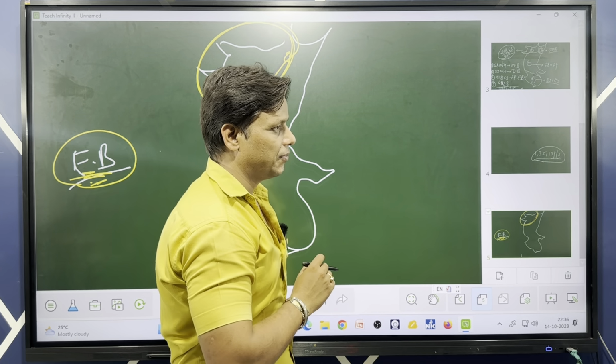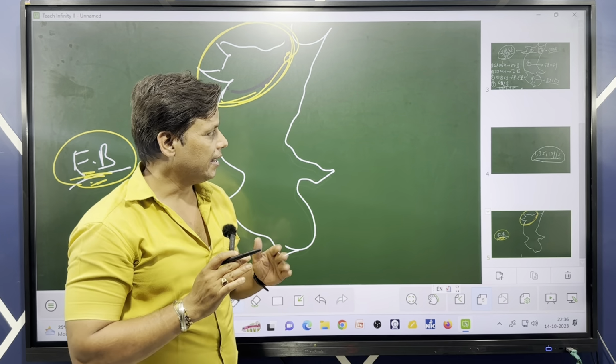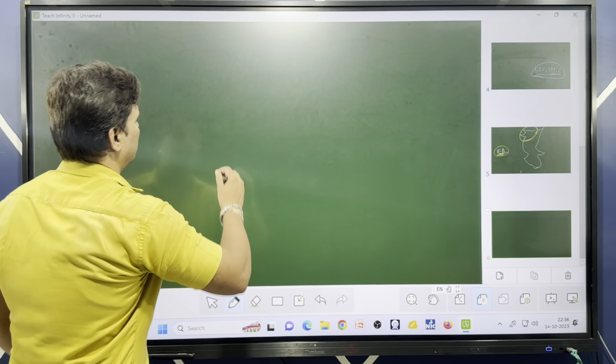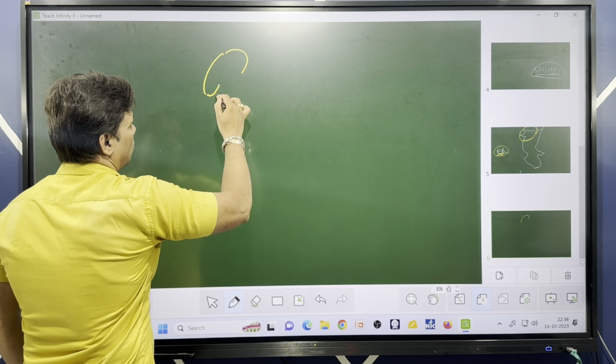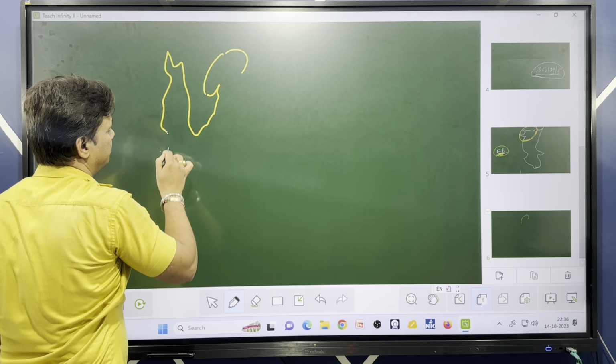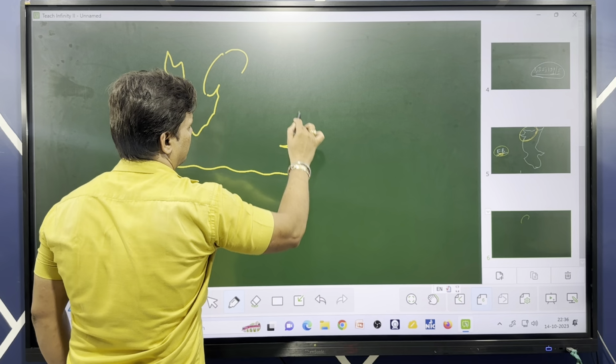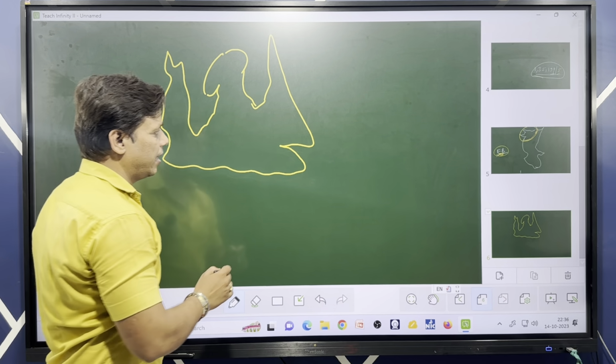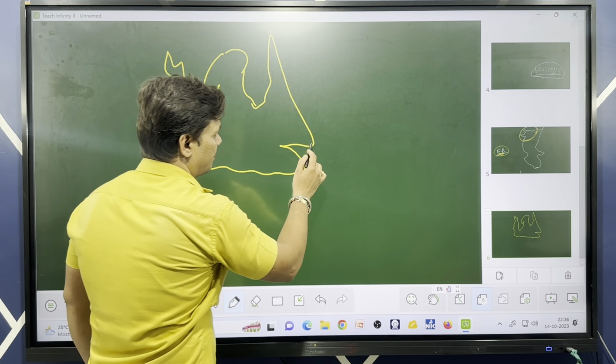So let's go to the genesis of this naming. In such case, just tell me what I'm making here. What is this? This is the mother state of our Chhattisgarh. Okay, and this portion, what it is?